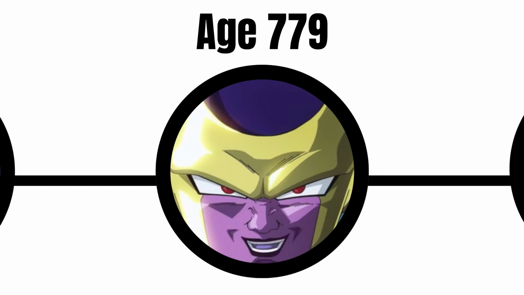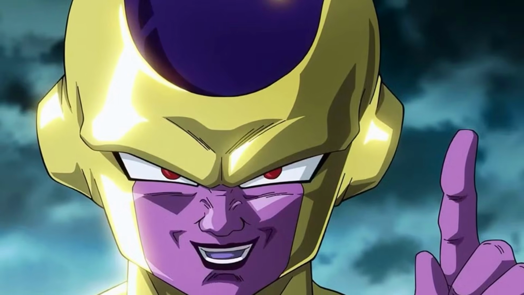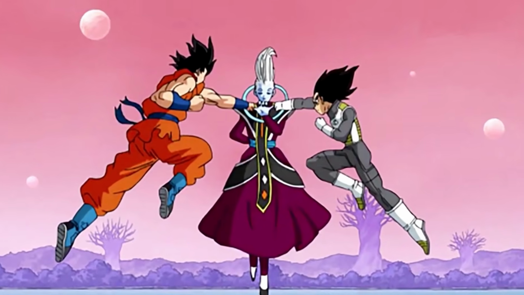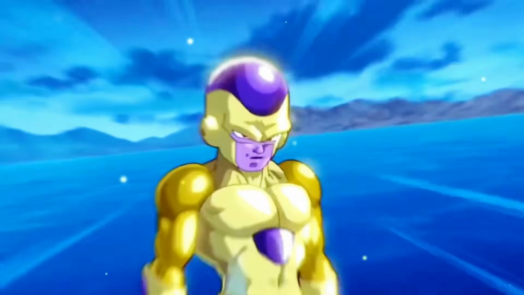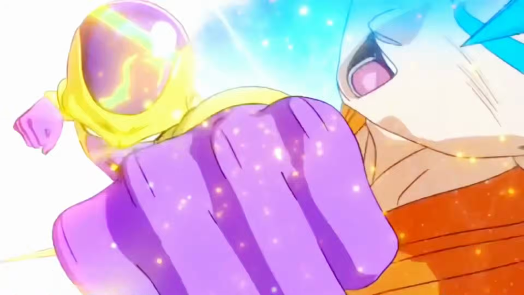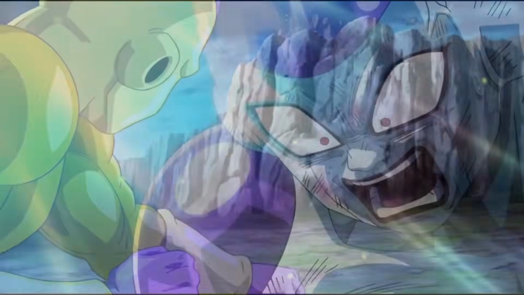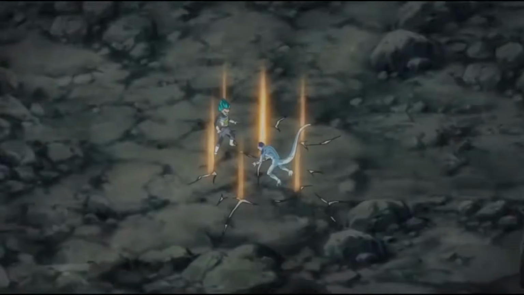Age 779, Golden Frieza, Universe 6, and Future Trunks sagas. Around this time, Gohan's daughter Pan is born, and Goku and Vegeta train under Whis, unlocking Super Saiyan Blue. Frieza is revived, trains, and returns to Earth for revenge yet again. During his fight against Goku, Frieza destroys Earth, but Whis rewinds time so Goku can stop him before Earth is destroyed.